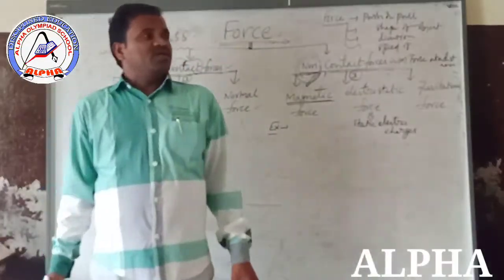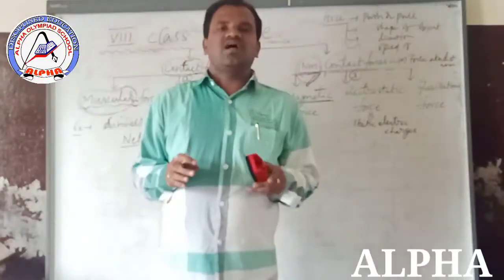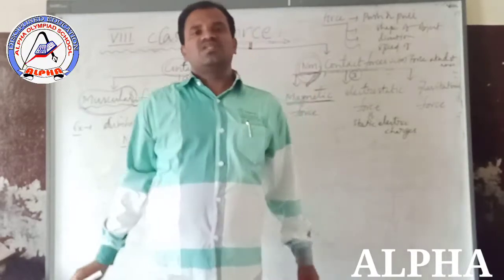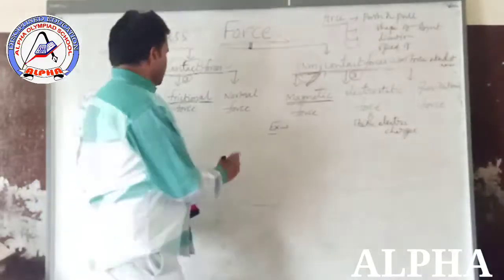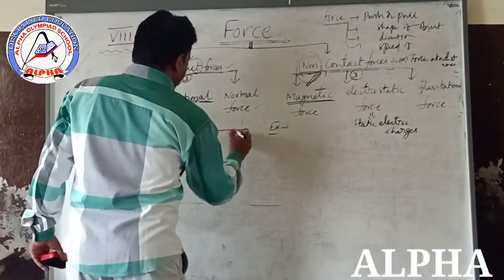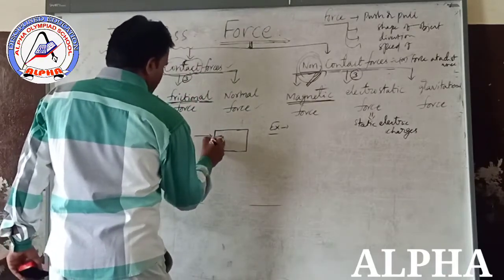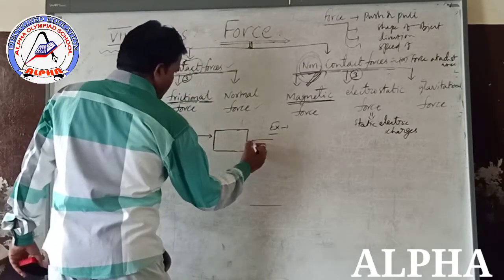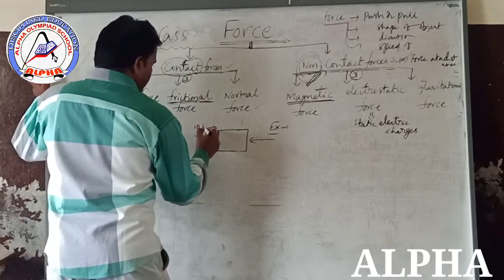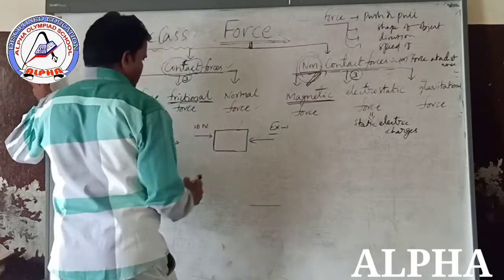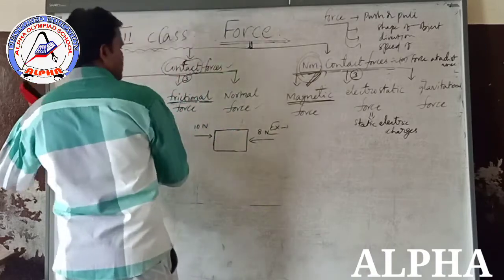The algebraic sum of all the forces acting on the object is known as net force. So what is the net force? Suppose this is an object. Here, on this side, one force is applied, and on the other side one more force is applied. Here 10 newtons force is applied on this side, and here 8 newtons force is applied on the opposite side.